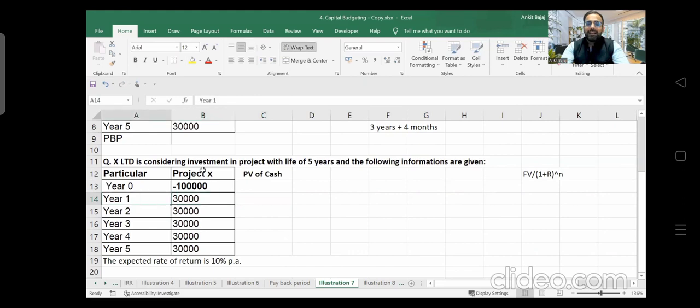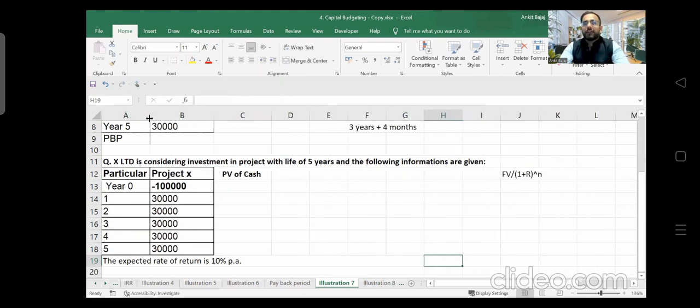Before I calculate the present value, I will change the year column. If you see, year 1 is given, I will write down only 1, right? Here year 2 is given, I will write down only 2, 3, 4, and 5. Otherwise, I won't be able to apply the formula, right? So I have to remove the year part and keep only 1, 2, 3, 4, 5.